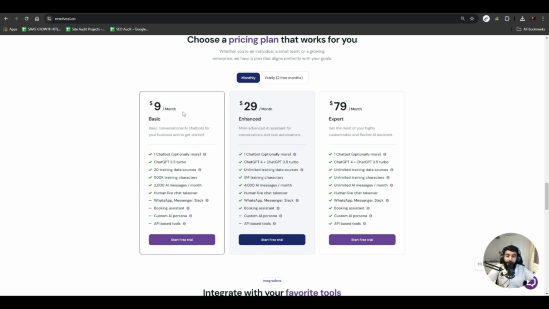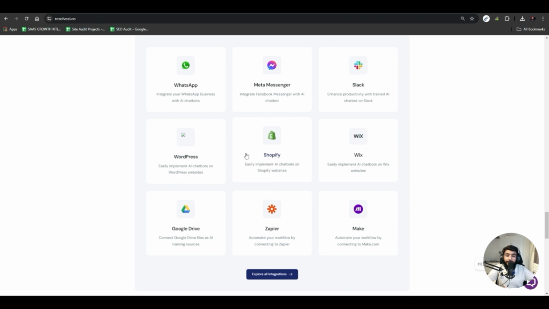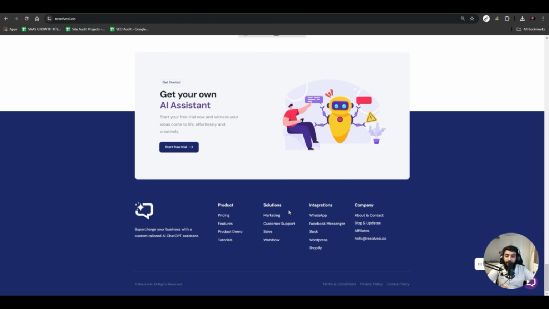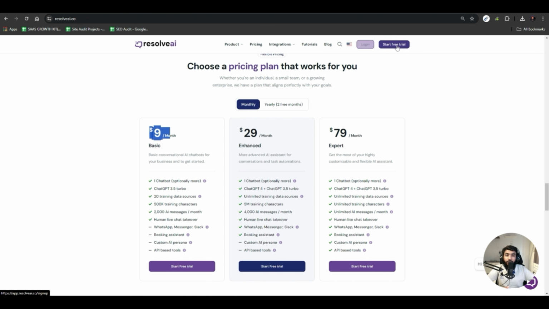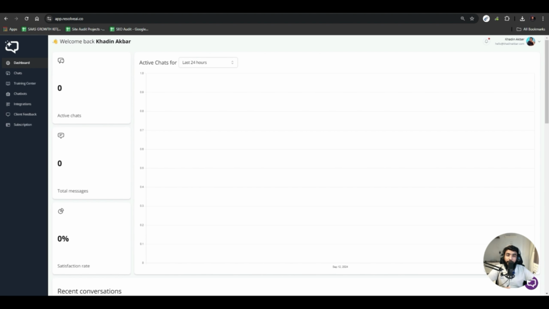These are its pricing plans, starting from $9 per month only. And these are the integrations: Shopify, WordPress, Wix, Make, Zapier, Google Drive, WhatsApp, Meta, Slack, etc. And you can explore all integrations as well. So you just have to start a free trial and get right into it. I am already signed in, and I am on the pro subscription. And now it's time to build the AI chatbot.